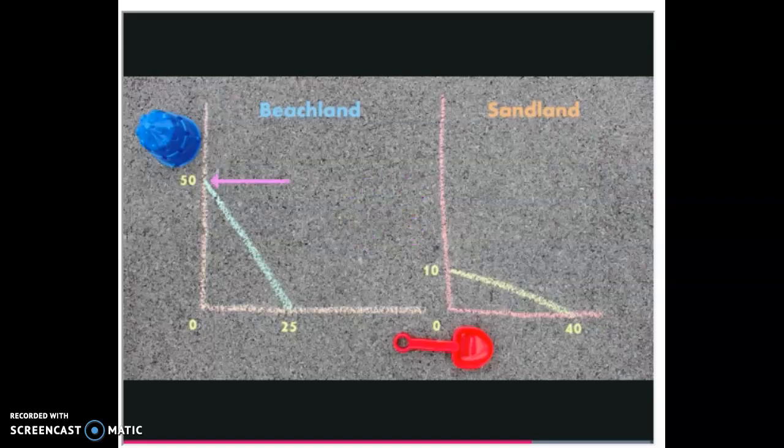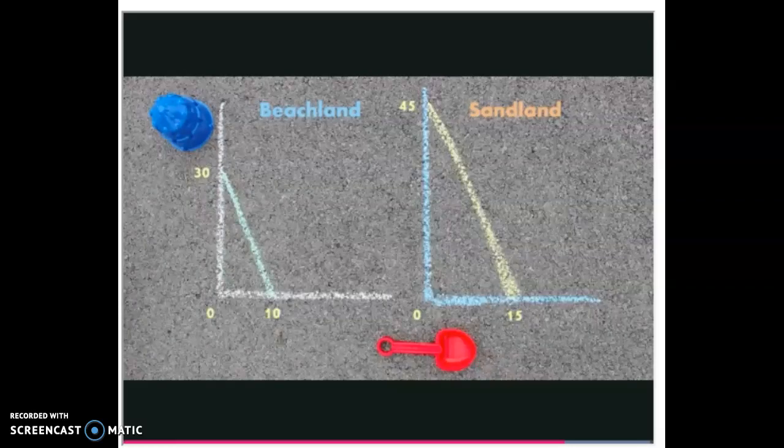Beachland gives up 25 shovels for 50 buckets, so its opportunity cost is 1/2 shovel per bucket, whereas Sandland gives up 40 shovels for 10 buckets, so its opportunity cost is 4 shovels per bucket. So Beachland has the comparative advantage in making buckets. Using the same process, we can verify that Sandland again has the comparative advantage in making shovels.